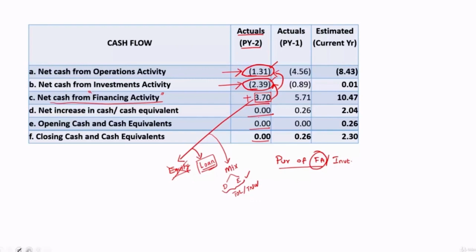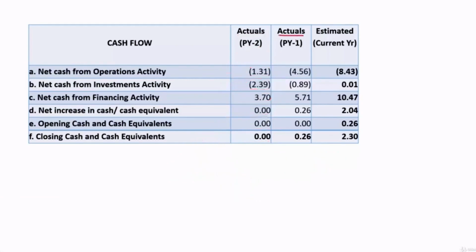Let us also analyze previous year 1 now. We'll do the analysis of previous year 1. Previous year 1, their negative cash flow from operational activity increased. Previous year 2 it was 1.31 crore, but now it increased to 4.56 crore negative cash flow. And if you look at the cash flow from investment activity, negative cash flow previous year was 2.39 and in this year it has come down. Okay, so now this is going to raise serious concern for the sanctioning authority, because negative cash flow is increasing year on year.